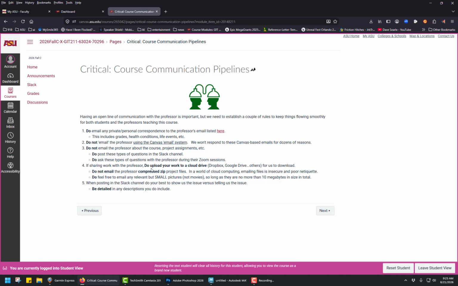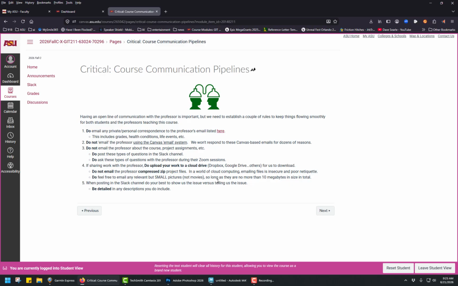And then the second thing is, if you're going to send me files, do not send them via email. Upload them to Dropbox, Google Drive, or OneDrive, or many, many others, and then send me the link to download it. That's really a much more proper netiquette procedure, and basically a lot of the email systems will kick out zip files and similar.